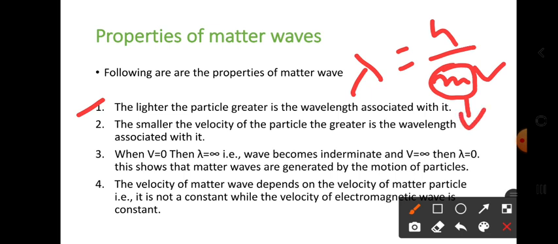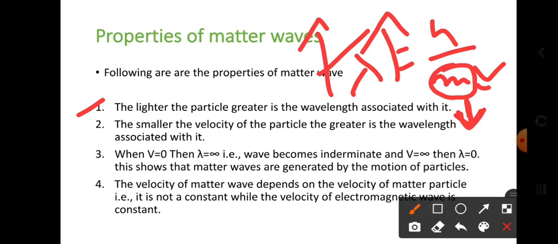The relation between wavelength and mass is inversely proportional. When the mass decreases, wavelength increases. So for a lighter particle, where mass is very low, its wavelength is very high. That is the first property.